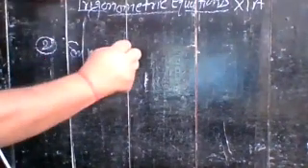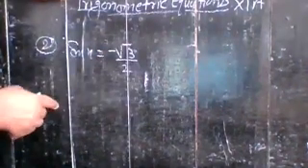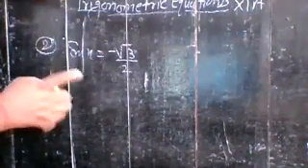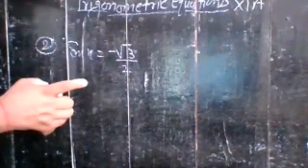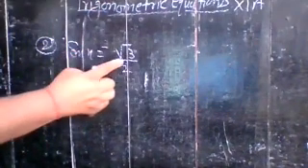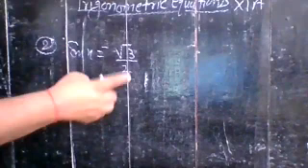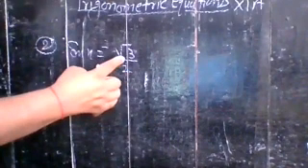Now, in the same way, your second question: sin x is equal to minus root 3 by 2. You see here it is a negative value. First you see its positive value, so first you think about root 3 by 2, not negative. Root 3 by 2 is the value of sin pi by 3, meaning sin 60 degrees. So the value is pi by 3.